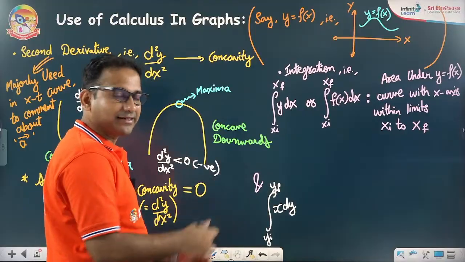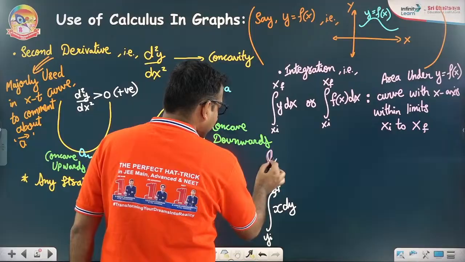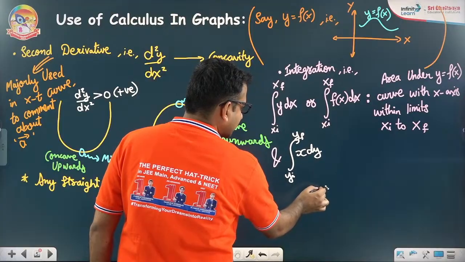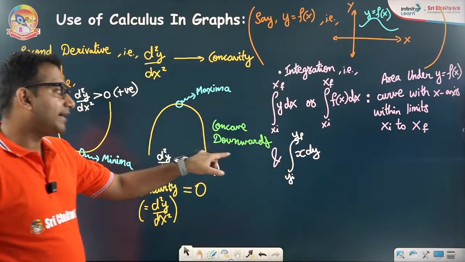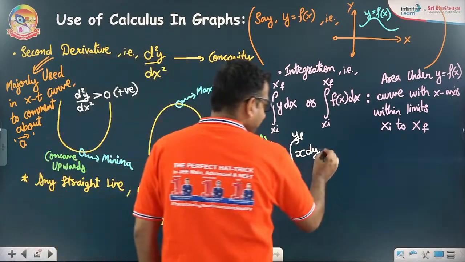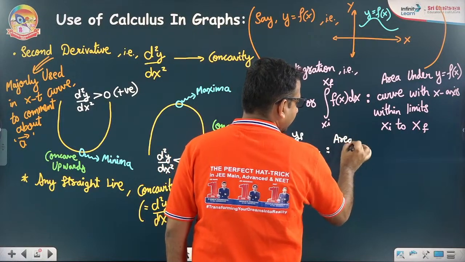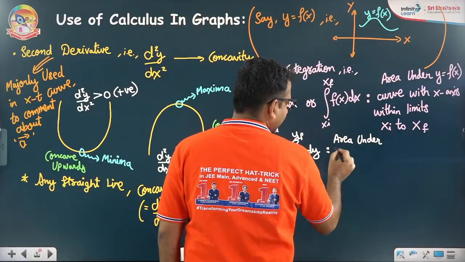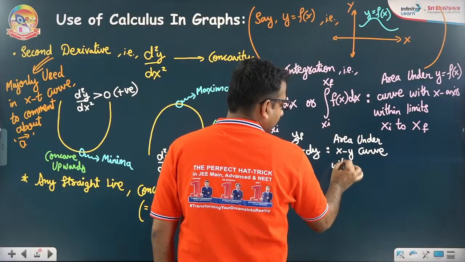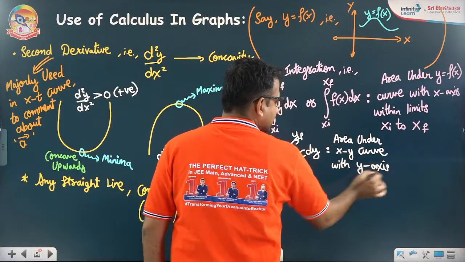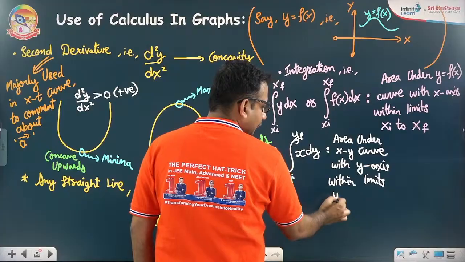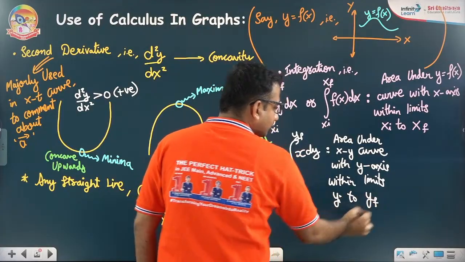I'll show you a graph, then we'll compare both. And if I try to write this as integration x dy, now I'm integrating with respect to y-axis. If I'm integrating with respect to y-axis, the area must be enclosed with y-axis within limits. So that will be area under xy curve with y-axis within limits yi to yf. Let me show you diagrammatically.